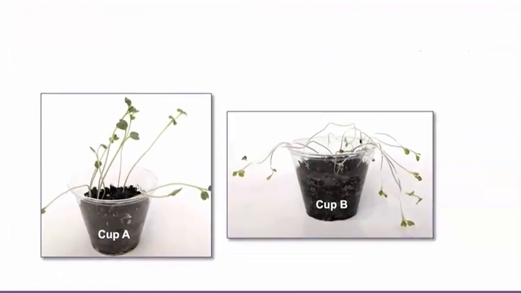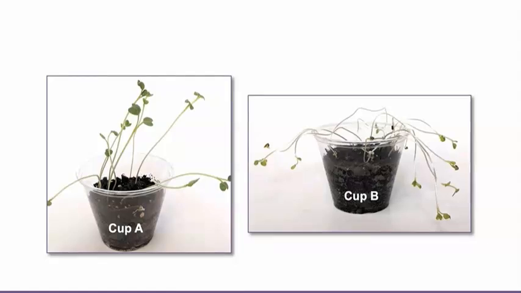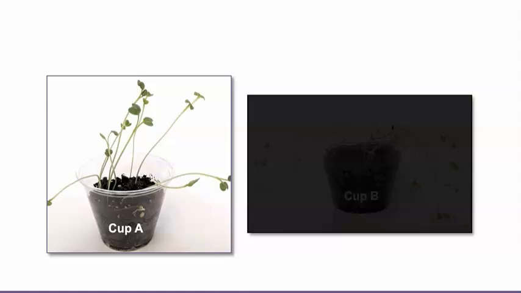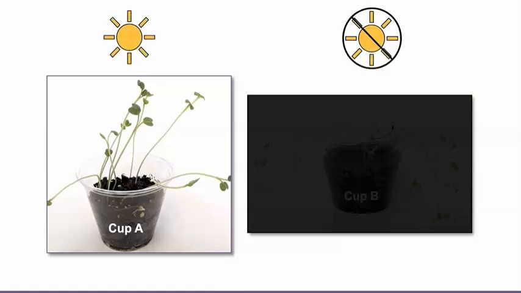But wait, I still have some questions about this investigation. I hope you can help me answer them. Both cups of radish plants had air, water, and soil. But the radish plants in cup B were kept in complete darkness. Can you help me understand the role of sunlight in plant growth?